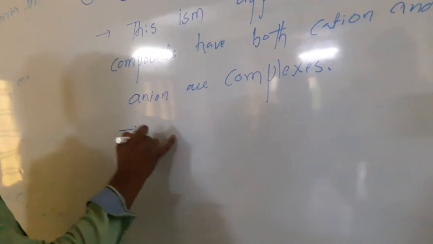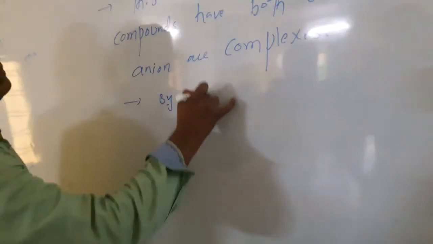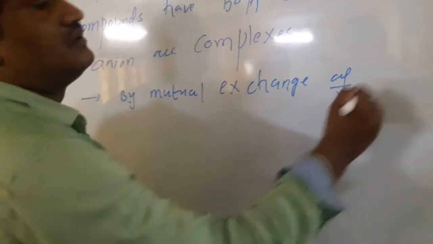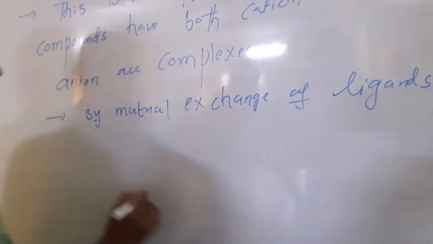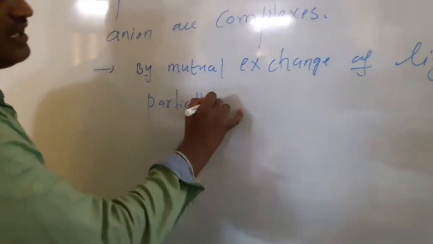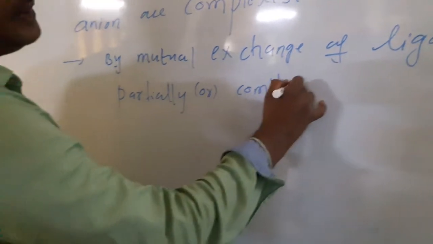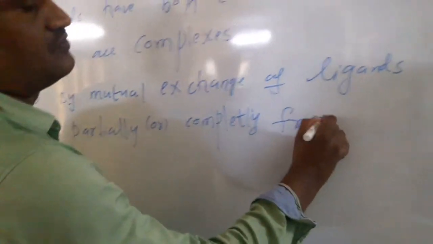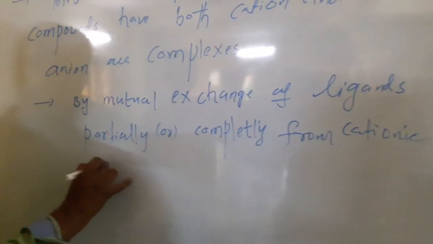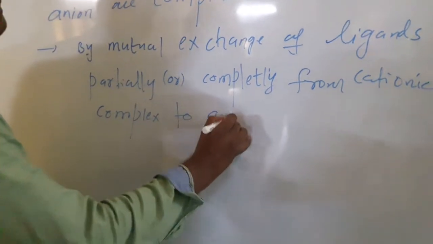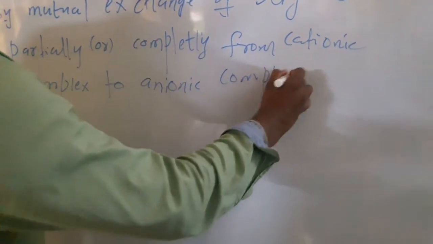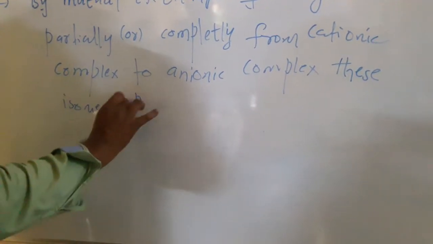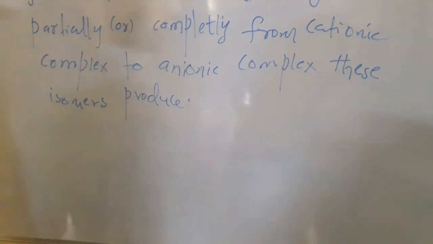So by mutual exchange of ligands, partially or completely, from the cationic complex to the anionic complex, these isomers are produced. These are coordination isomers.